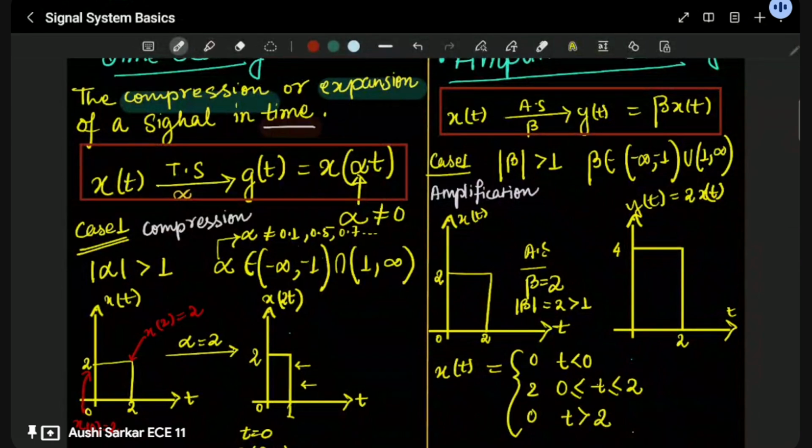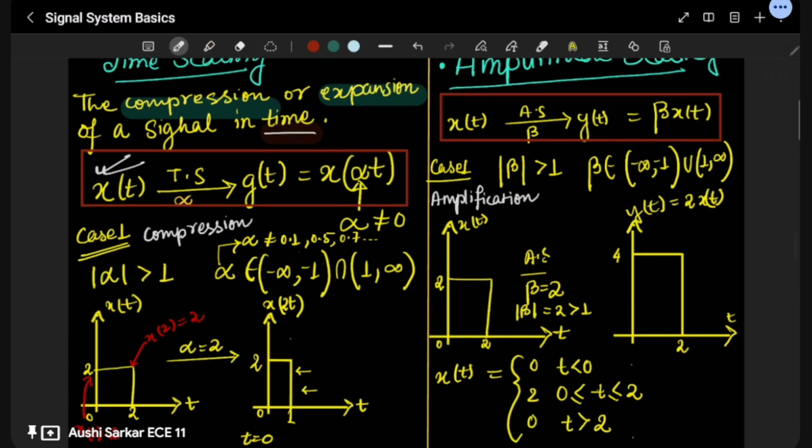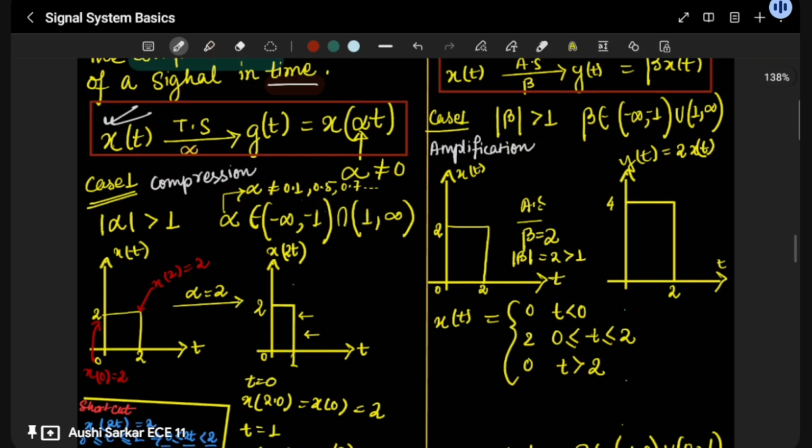Why time? This is our first signal x(t). When we multiply a constant alpha with the time, then only it is termed time scaling. Here, when x(t) is transformed into g(t), it becomes x(alpha t).